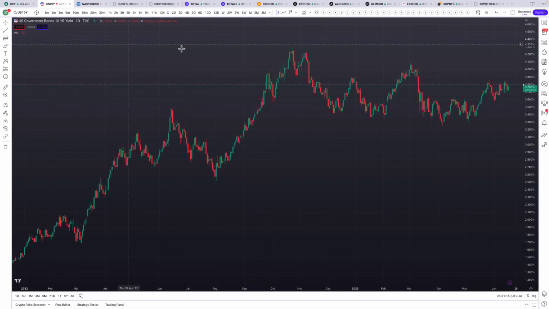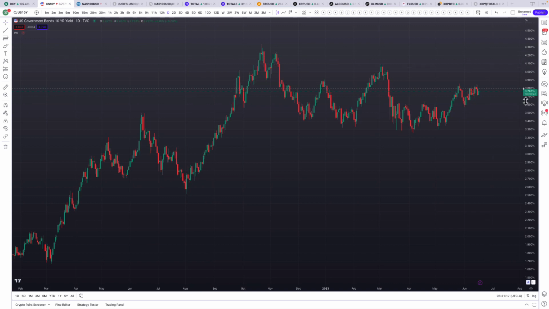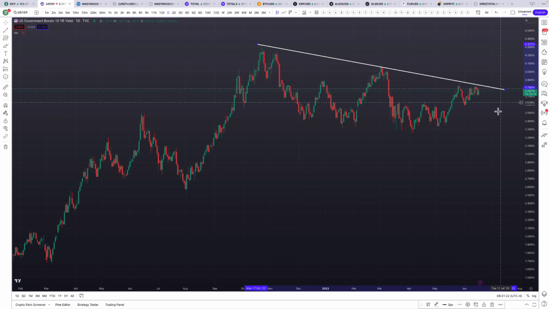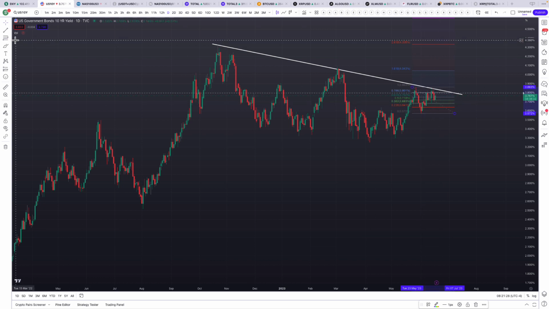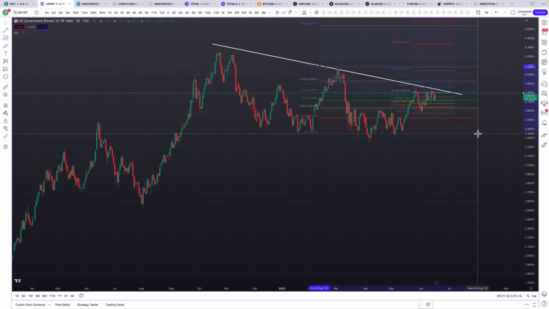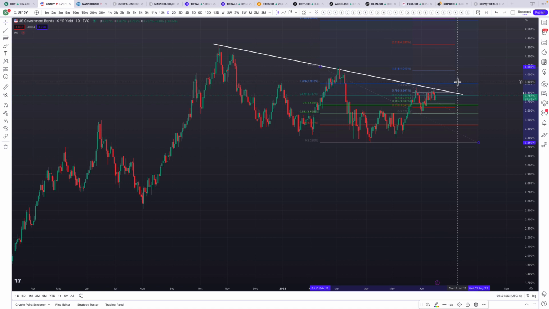Now, if we look at the bond yields right now, we're still at 3.767. Still have this trend line coming down. We're still yet to break above that 786. I'm taking this high down to this low here. We've been getting rejected there. Also, we have this high down to this low. We've yet to come up to test that one. So right now, we're still just going to range.